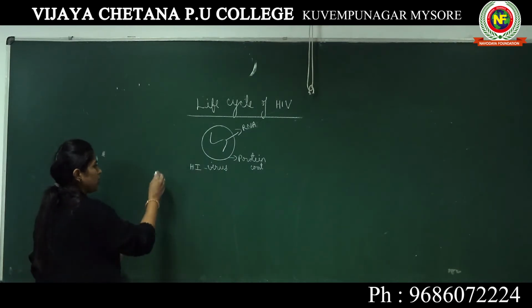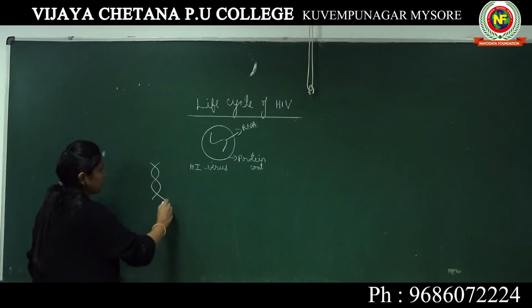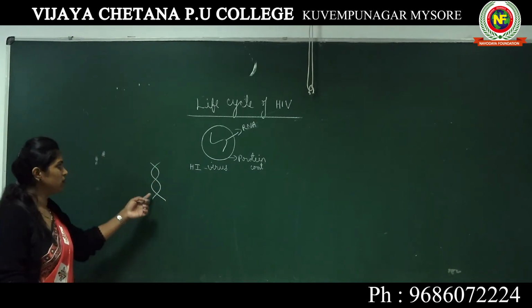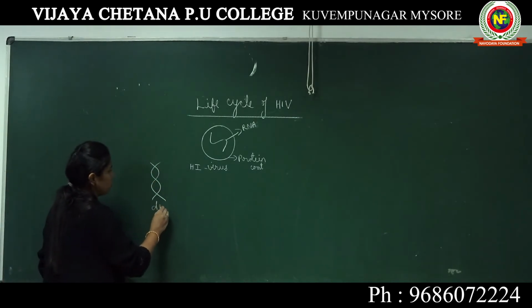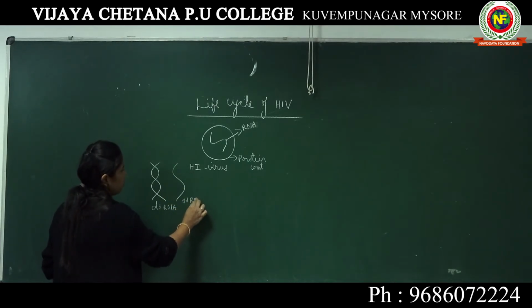Why do we call it RNA? Because it is in the form of a single strand. If this is the condition, then we will call them double-stranded. This condition we will call double-stranded RNA. Since this is the condition, we will call it single-stranded RNA.